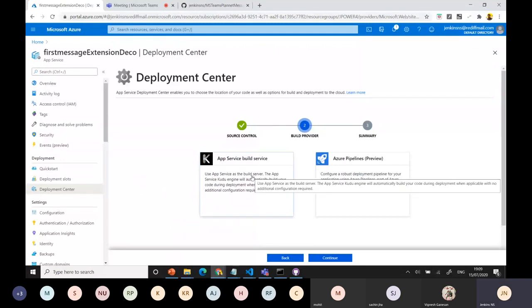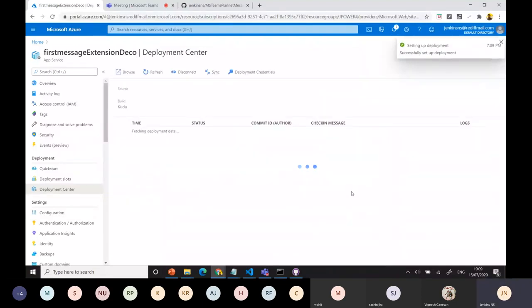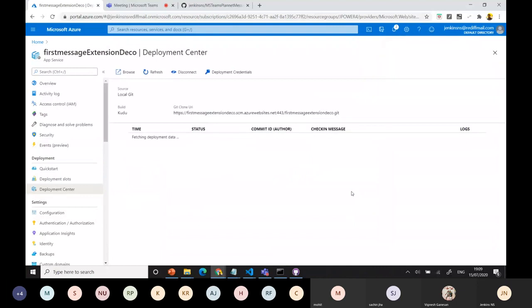That's an App Service build service. You can use any service based on what your organization uses. This is a simple step to do. Go here, finish. Okay, now it's ready. Just click once to fetch the deployment data. So this is fetching code from GitHub, right? Yes, the executable code from GitHub.